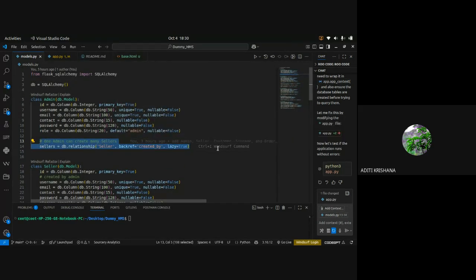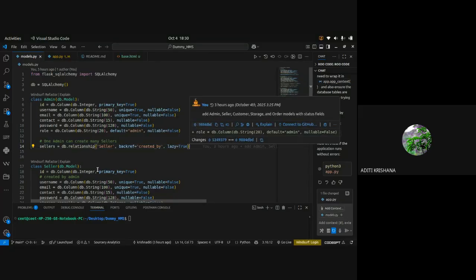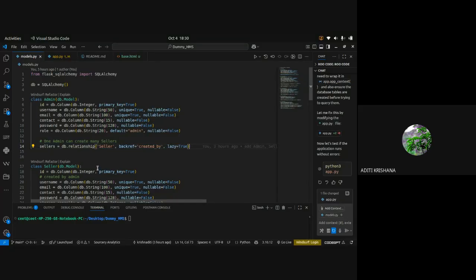I hope this is clear why we write different things in both tables. At the child we write the foreign key, at the parent we write the relationship. In the relationship we write the class name, not the table name. So it is written with capital S because the class name always starts with a capital letter.